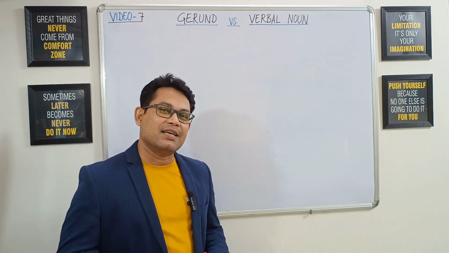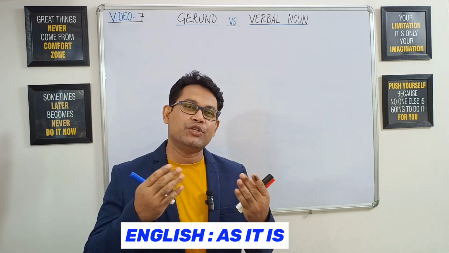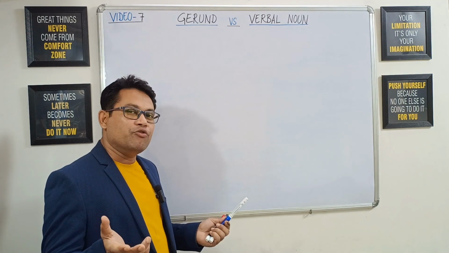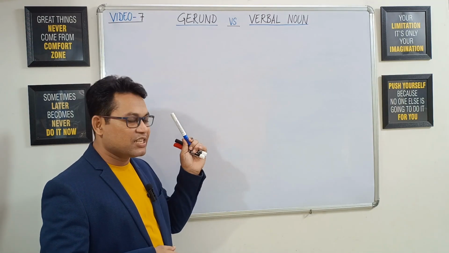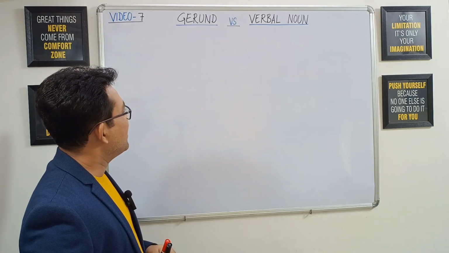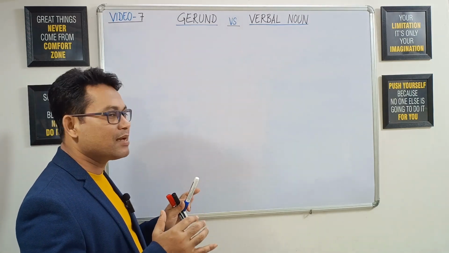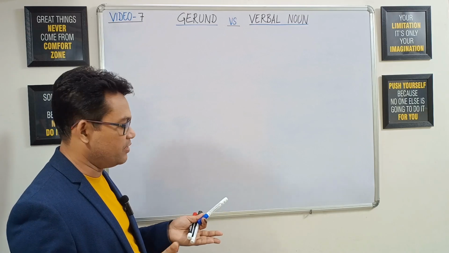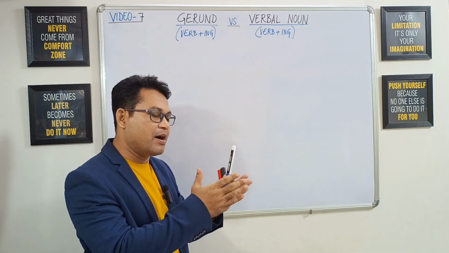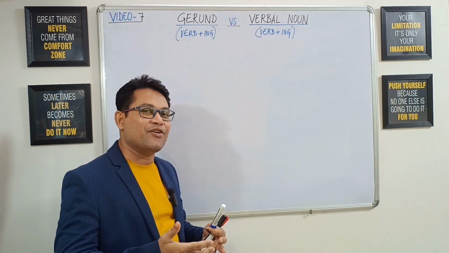And today I'm going to discuss the exact and subtle difference between two non-finite verbs which look alike, gerund and verbal noun. Now, before I take examples to show the exact difference between these two non-finite verbs, let's get the basics about them. And that is, both gerund and verbal noun will be expressed in terms of verb plus ing pattern. Then number two, gerund will be a combination of verb and noun, while verbal noun will always express the idea of a noun.